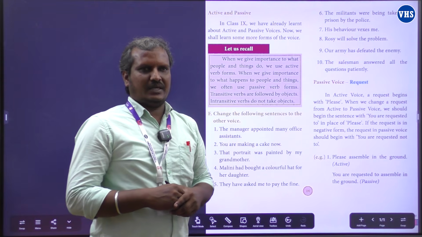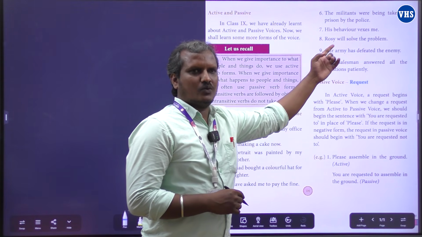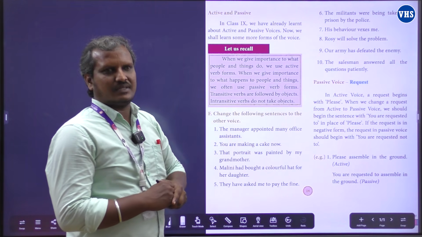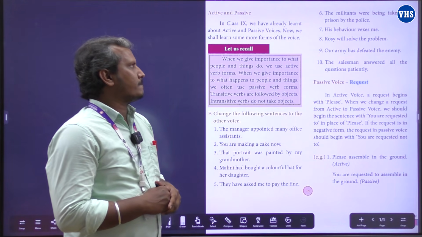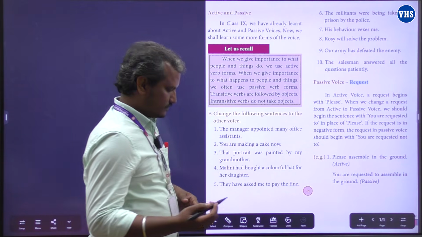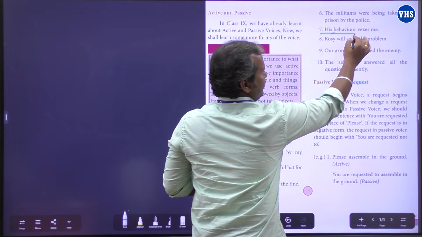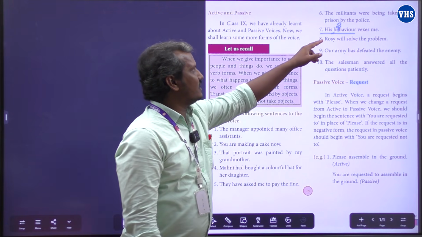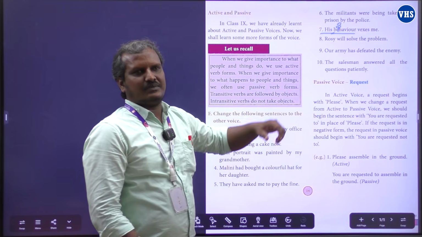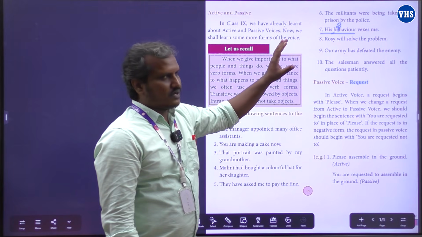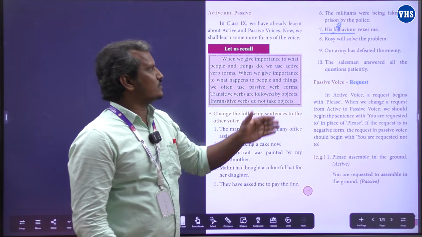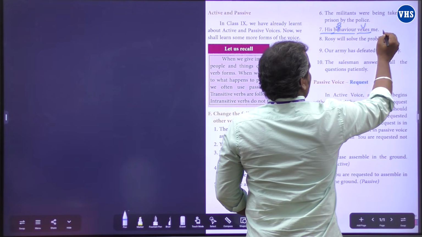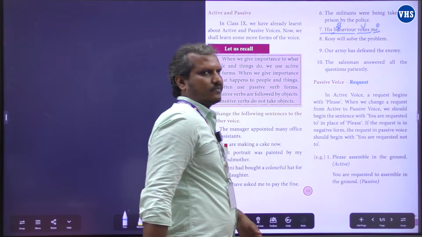His behavior vexes me. His behavior vexes me. So simple sentence. This question is being asked so many times in the exams. So listen carefully. Right. Let's find out the subject, verb and the object. His behavior is a subject. And many students make mistakes in this sentence that they'll consider his as the subject. His only as a subject. No. His behavior is a subject. And vexes, verb, and me is an object.